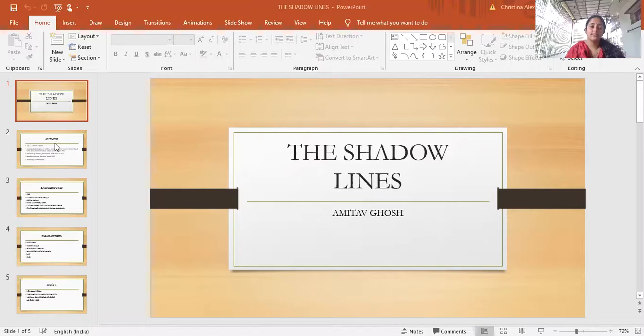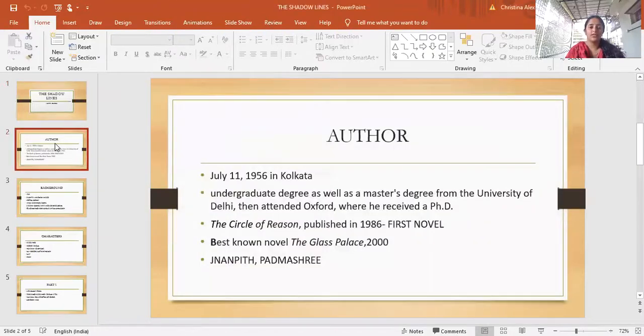So, The Shadow Lines is a novel written by the Indian author Amitav Ghosh, who was born in Kolkata in the year 1956. He completed his undergraduate and master's degree from the University of Delhi, and then he went to Oxford, where he received a PhD. The Circle of Reason, a novel published in the year 1986, is his first novel, and this is the novel that was preceding Shadow Lines. Okay, so it was right before Shadow Lines. Shadow Lines is the second one.